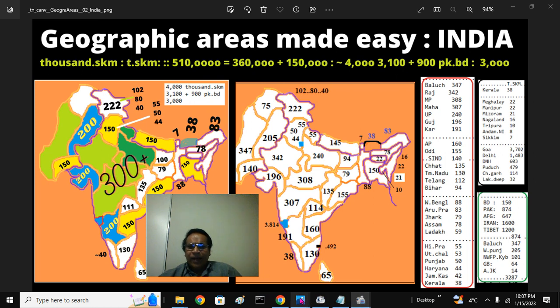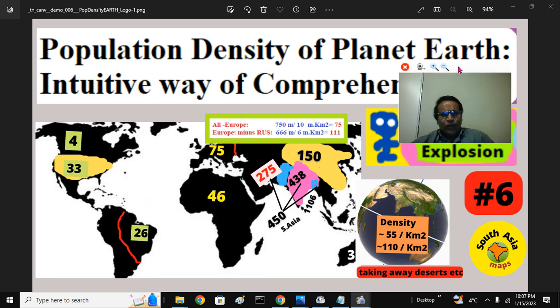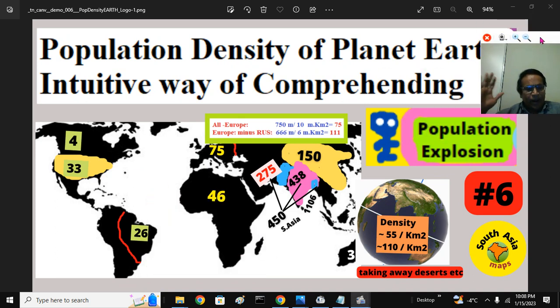That's one part. The other part is that when you talk about India, you should have a broader idea of the population density per square kilometer on planet Earth and in other countries. 8,000 million people live on 150 million square kilometers, which gives 55 arithmetic density.